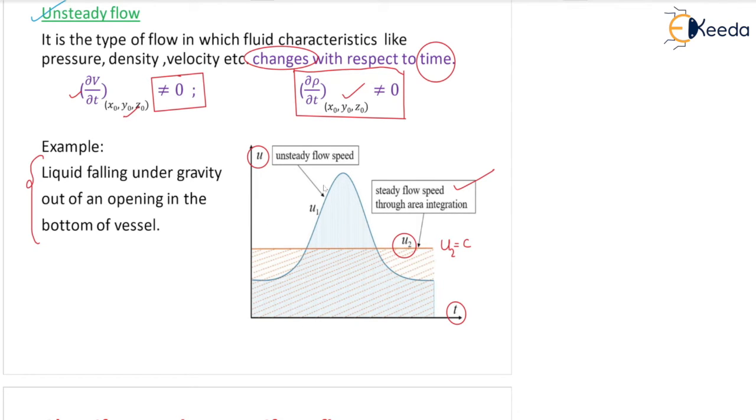We'll discuss that later. Unsteady flow. Now you can see for the u1. u1 is the velocity. You can see first it is increasing, reaching the maximum here, and then again it is decreasing. So as time changes, the velocity also keeps on changing. So this is a good example of unsteady flow. Okay. So now let us go and see uniform and non-uniform flow. Then we can discuss the difference between steady and unsteady and uniform and non-uniform flow altogether.